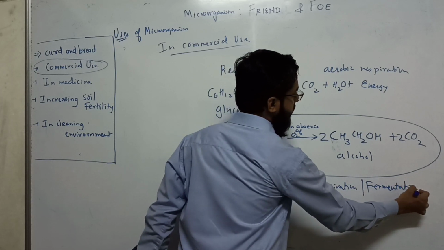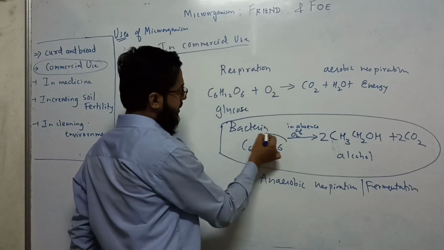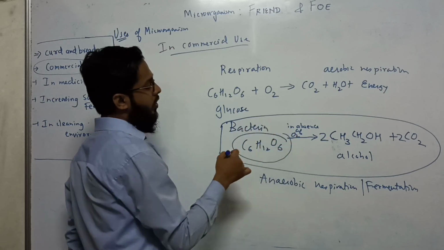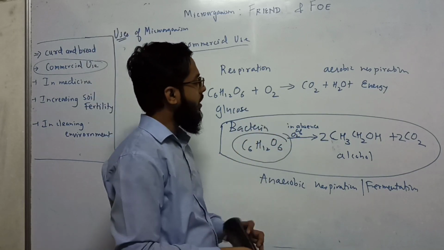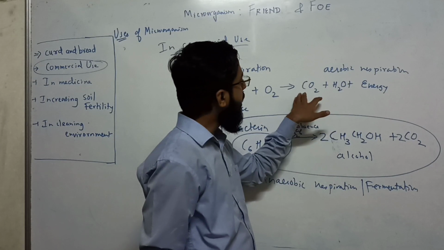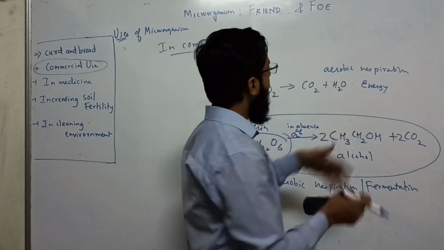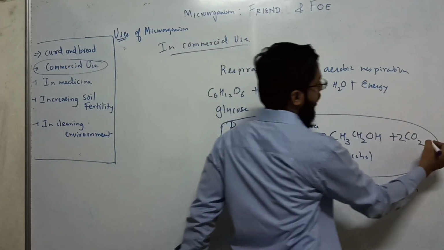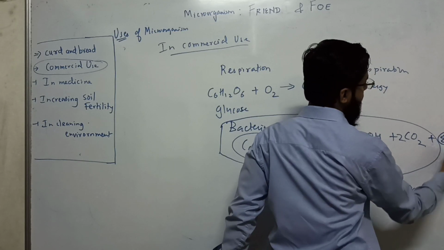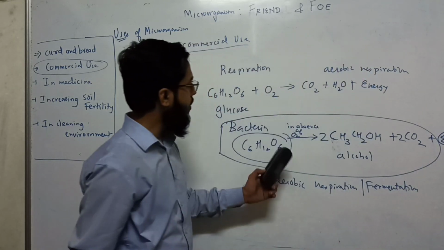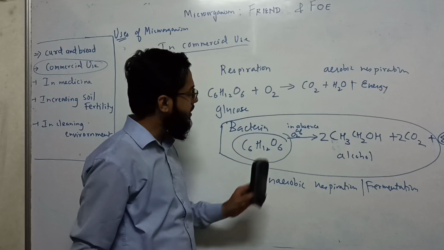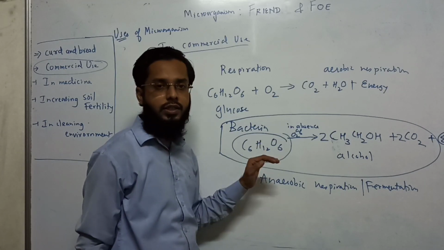Fermentation is a slow process. The glucose is broken down by bacteria, but not completely into carbon dioxide, and here also energy is produced, but a smaller amount. So this process is known as fermentation.